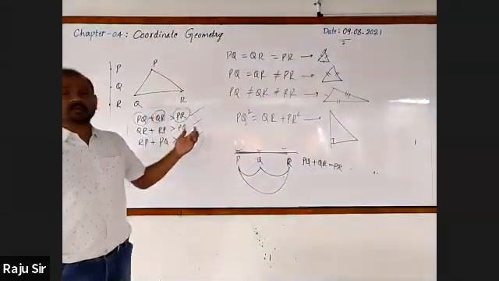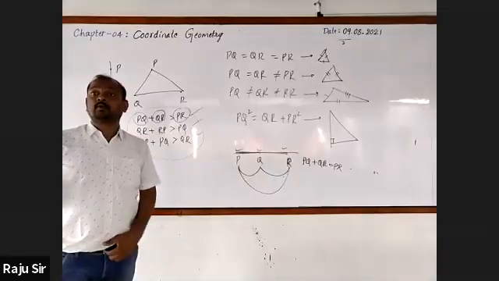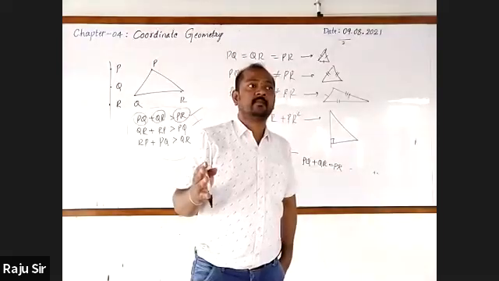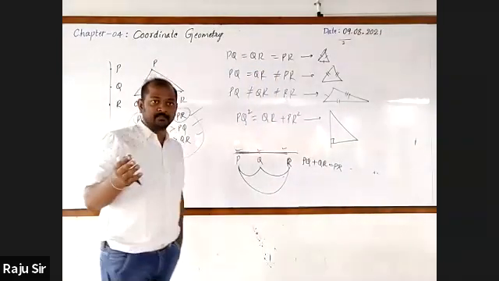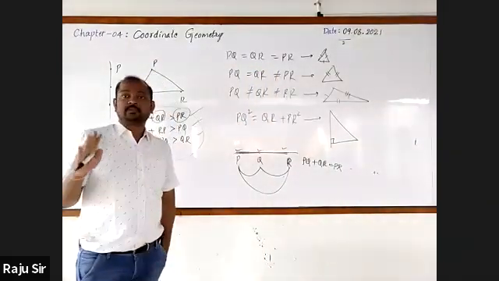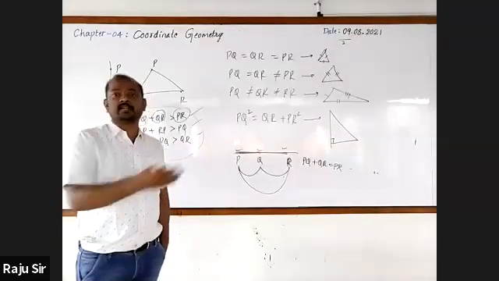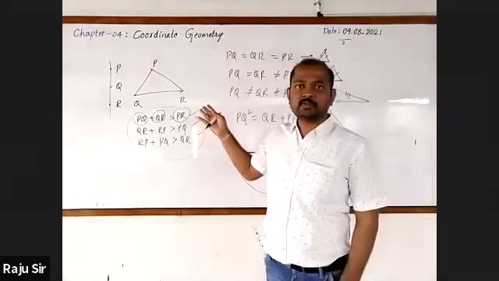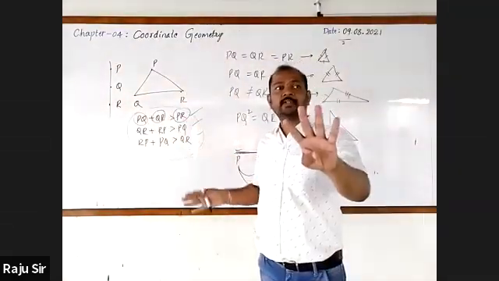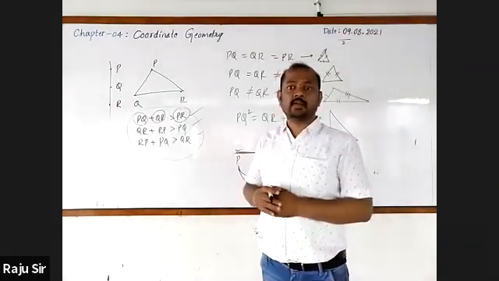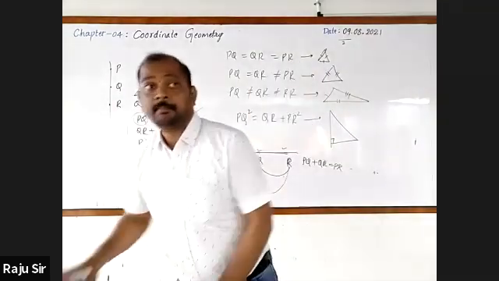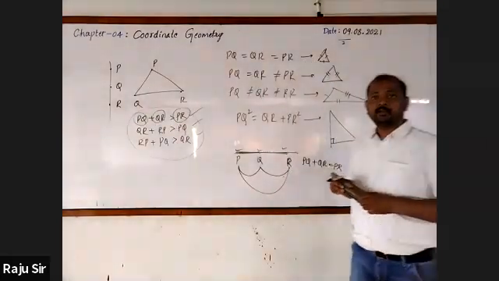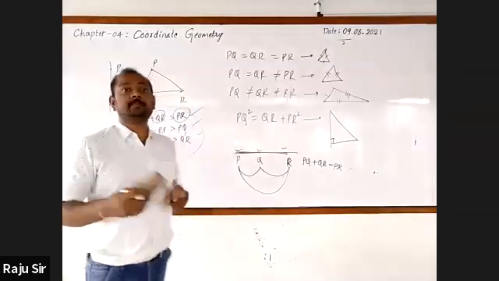Sir, it is also applicable for quadrilateral as well. Quadrilateral. If the question is framed on quadrilateral, how many points they'll give? 4 points. If 4 points are given, then obviously it is a quadrilateral. But with respect to quadrilateral, how do you come to know the type of the quadrilateral?